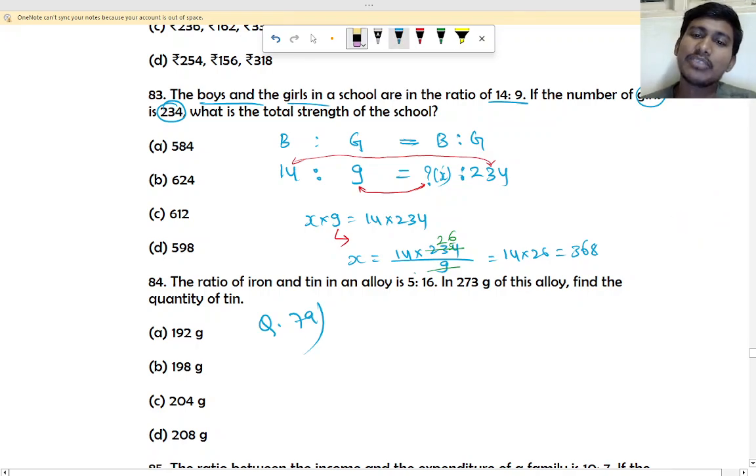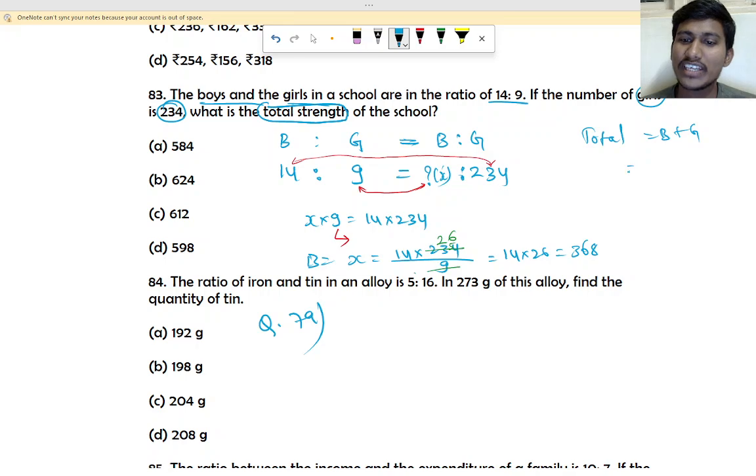So the total will be how much now? 368 boys are there, x is boys. Yes, boys is 368. So for the total strength we have to find boys plus girls. So boys is 368, girls is how much? 234. If you add, you will get how much? 702 we are getting.